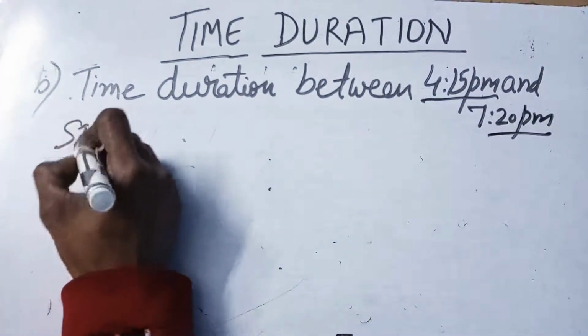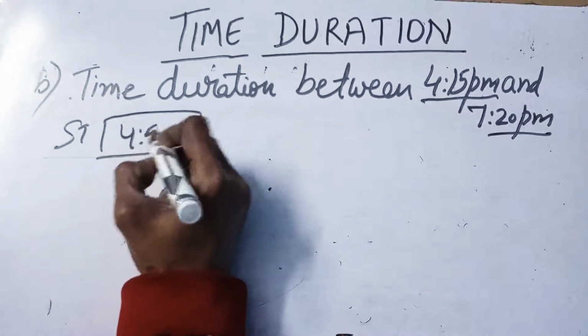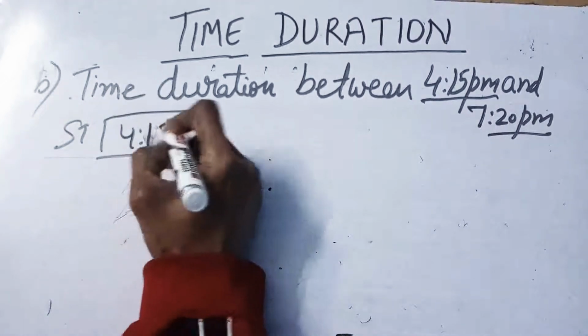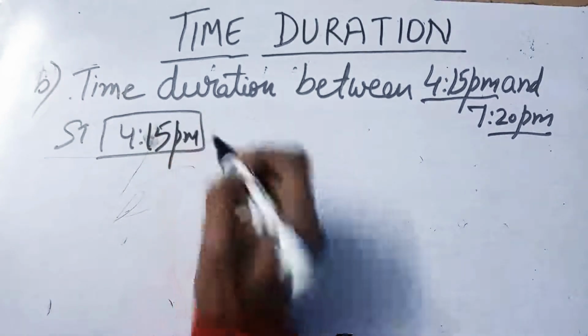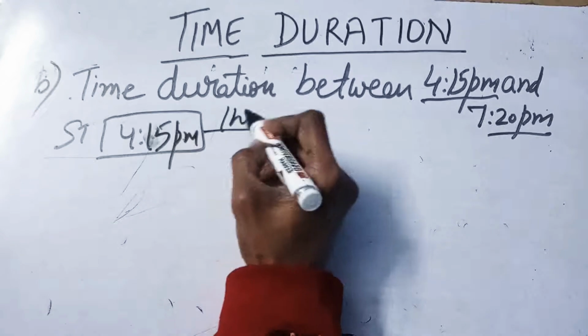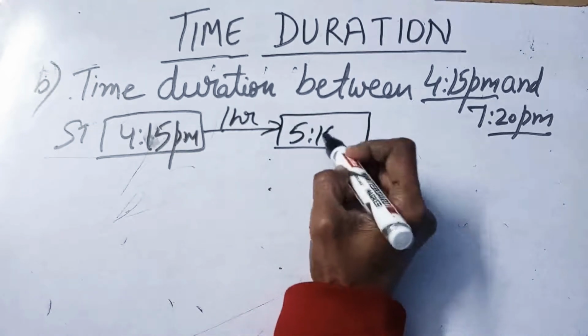Let's start with the starting time, 4:15 p.m. What will be the time after 1 hour? It will be 5:15 p.m.